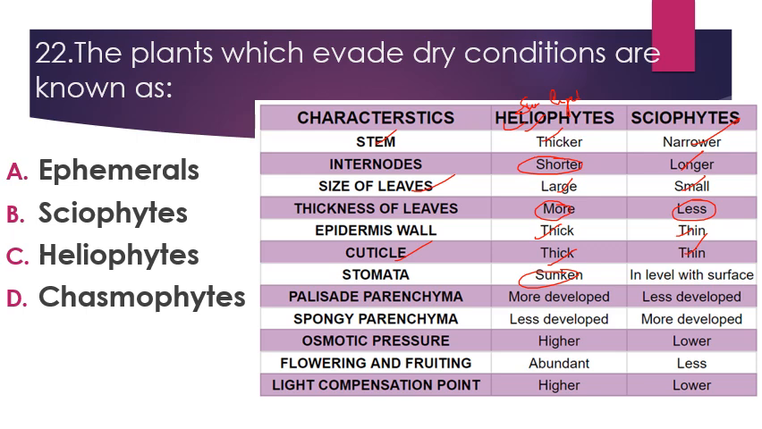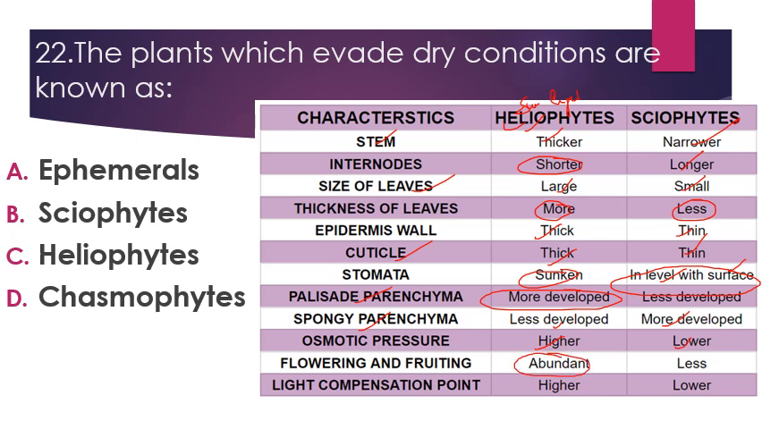Stomata are sunken in case of heliophytes, and they are present at the level of the surface in sciophytes, or normal stomata. Then palisade parenchyma, which is more developed in case of heliophytes and less developed in case of sciophytes. Spongy parenchyma is less developed in heliophytes and more developed in sciophytes. Osmotic pressure is very high in case of heliophytes, lower in case of sciophytes.